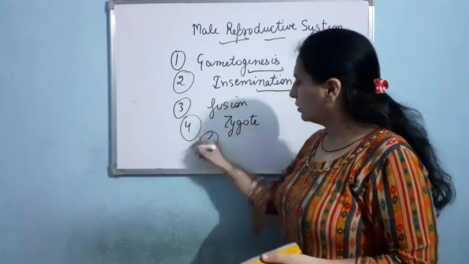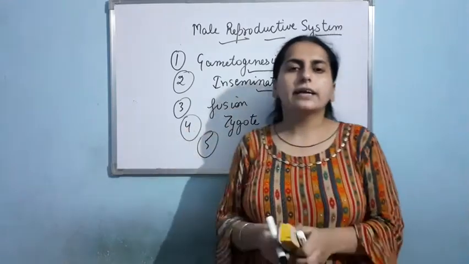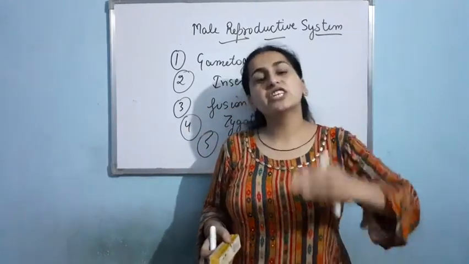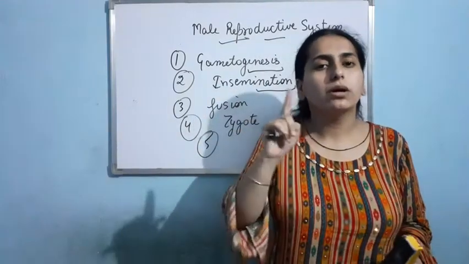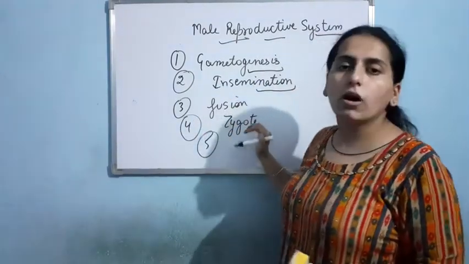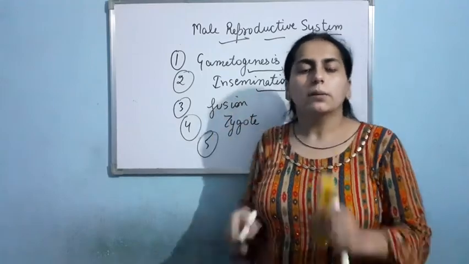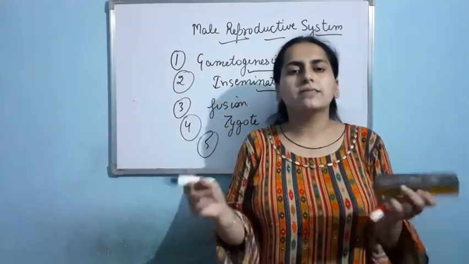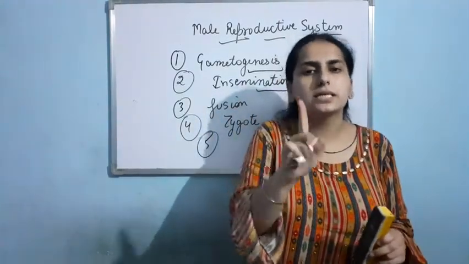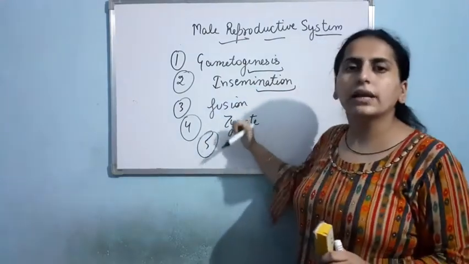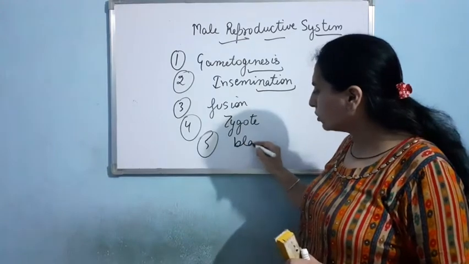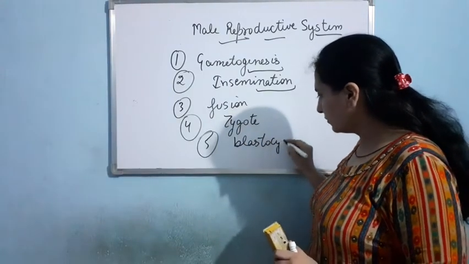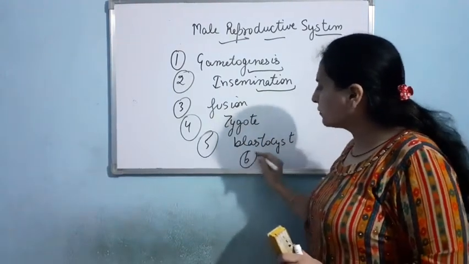Now, this zygote, it will undergo several divisions which results in the formation of blastocyst. This zygote is a single cell. Basically all of us, we have started our lives from a single cell. Now this zygote will undergo division and it results in the formation of blastocyst. Now in the next step, what will happen?